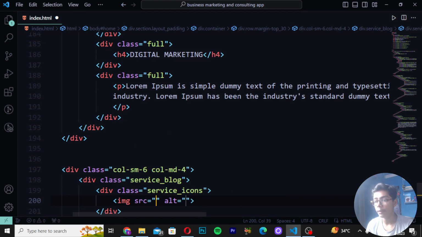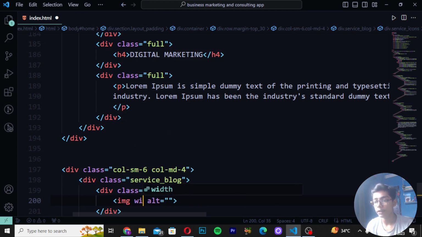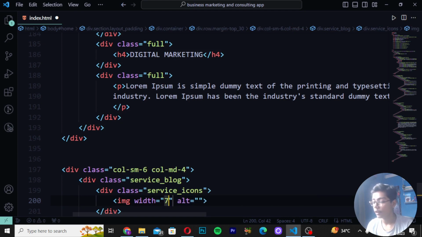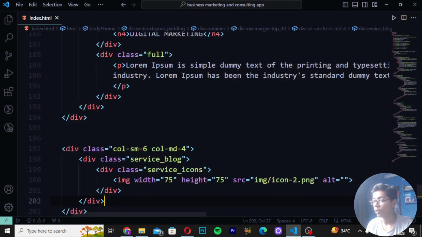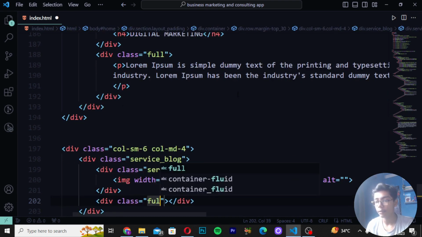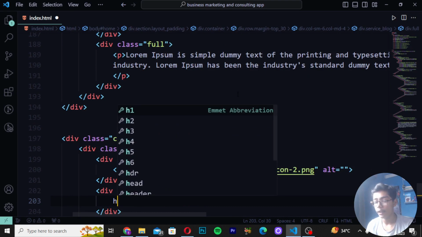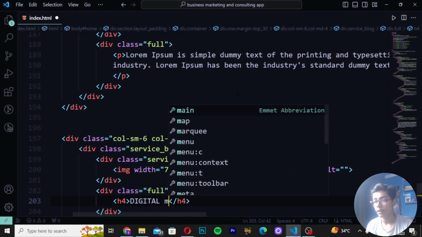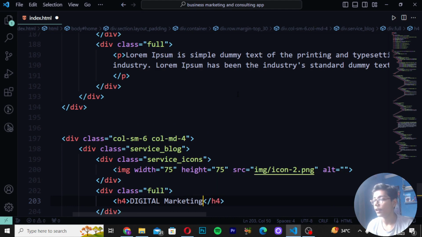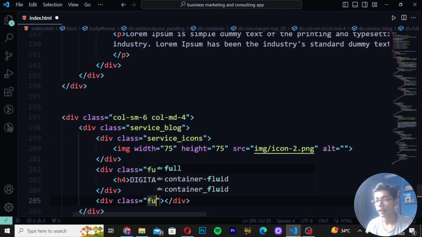Then you have to write image width. So here I will be now writing width as 75 and height as 75, source image slash icon2. So here I will be now writing icon2. Then write div class as full. Then you have to write h4 and then create digital marketing. So here I will be now writing that. Then write div class as full.